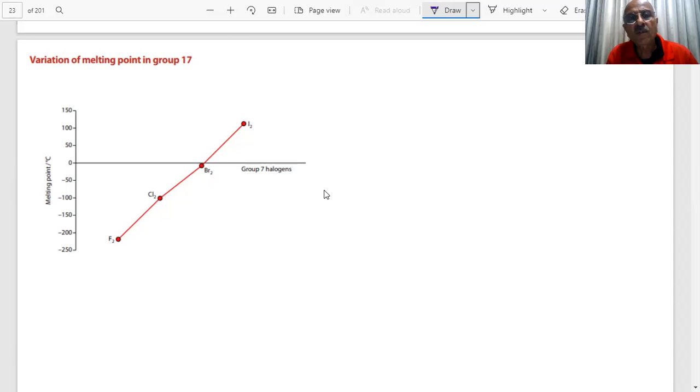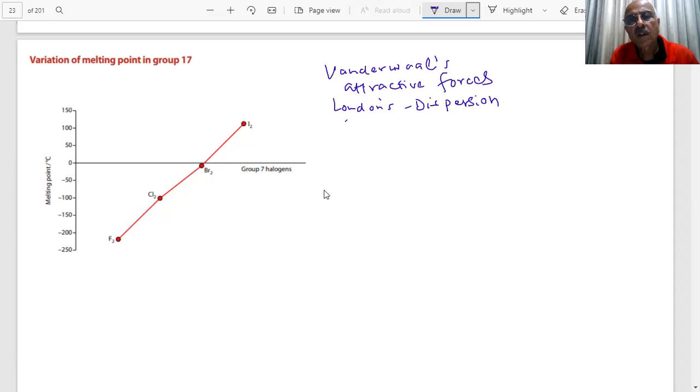We already told you, with increase in molecular mass, the van der Waals attractive forces, the London dispersion forces, increase with increase in molecular mass.